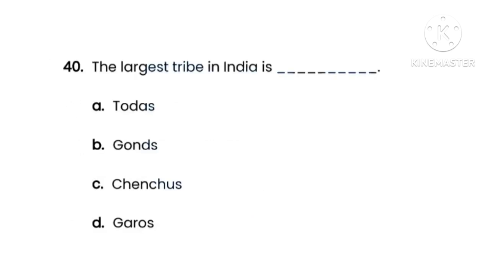Next, question number 40. The question is, the largest tribe in India is. Here options are option A, Todas, option B, Gonj, option C, Shenshas, option D, Garosh. So here the correct option is option B, that is Gonj.